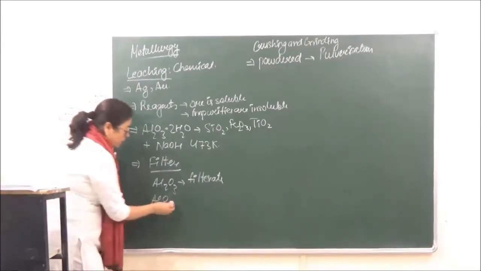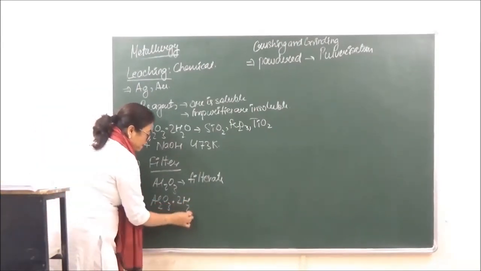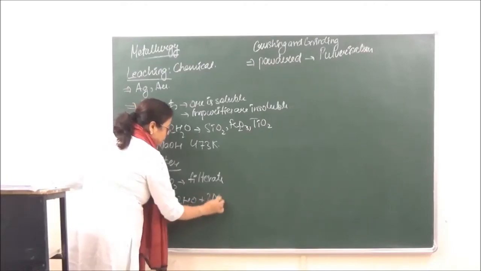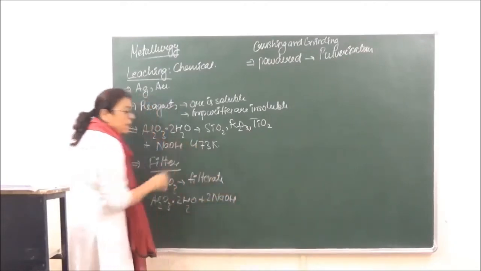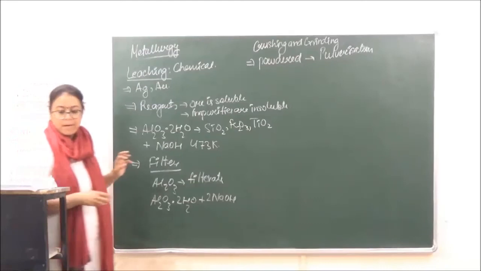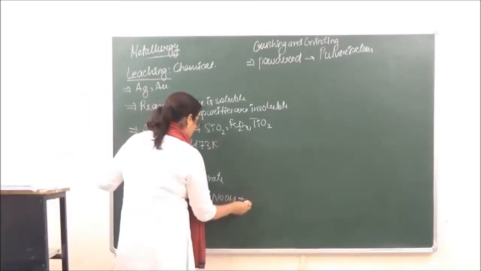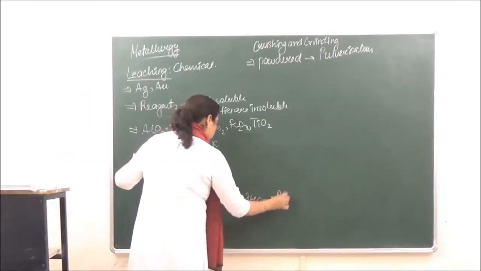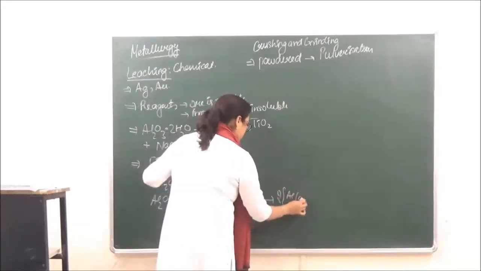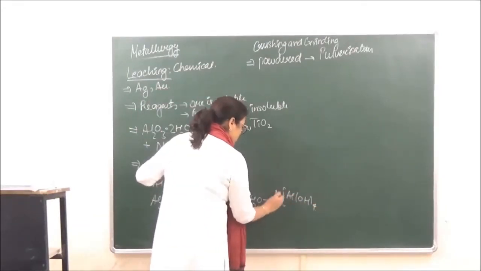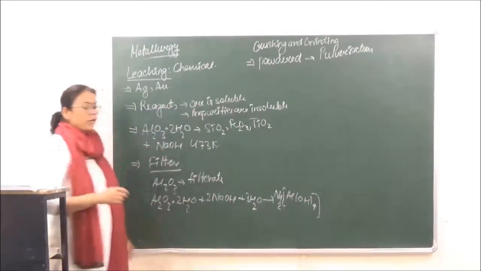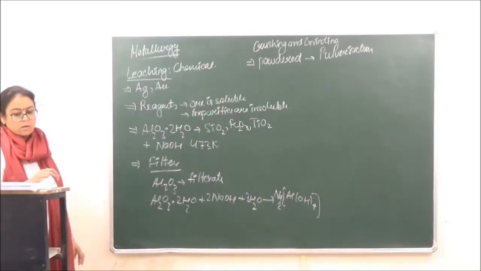Okay? So what is going to be the reaction over here? This is alumina plus sodium hydroxide plus, in presence of water, we are going to get this, right? This is known as sodium aluminate.